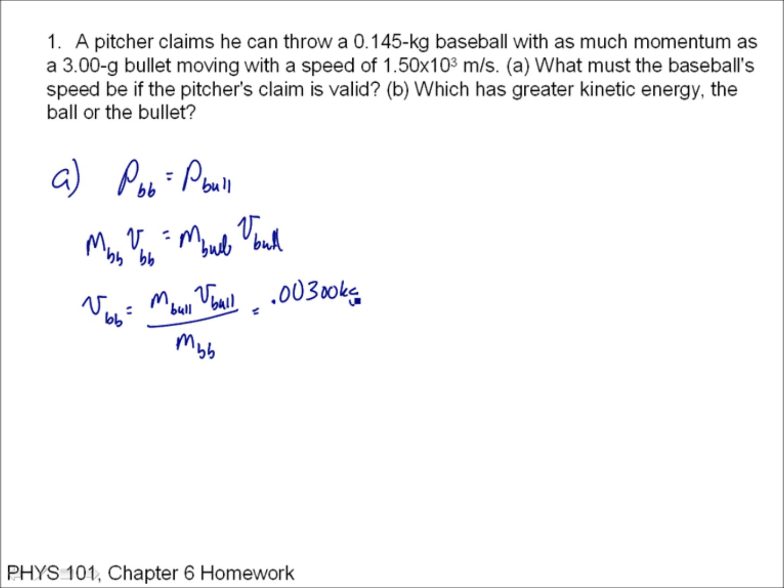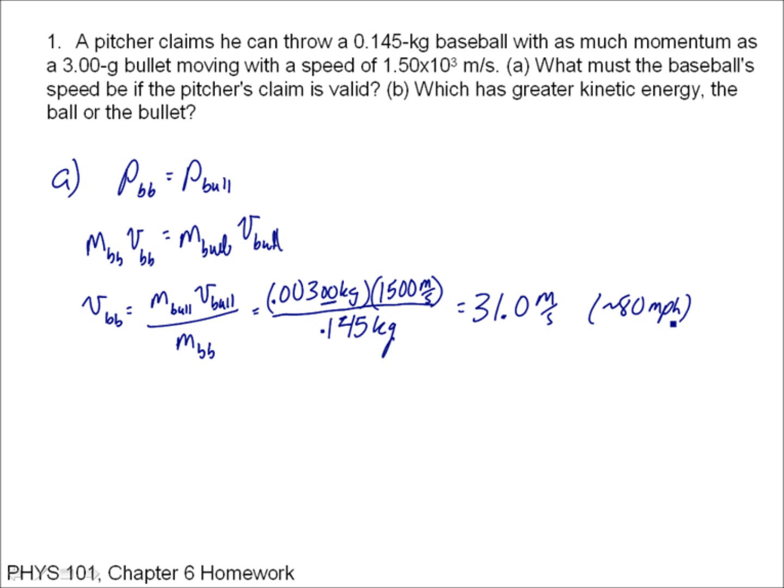I put in the appropriate numbers: 0.00300 kilograms, because these two digits are significant, times 1500 meters per second, divided by 0.145 kilograms, which is the mass of the baseball, and that gives me 31.0 meters per second. By the way, that's roughly about 80 miles an hour, so it's a decent baseball throw.